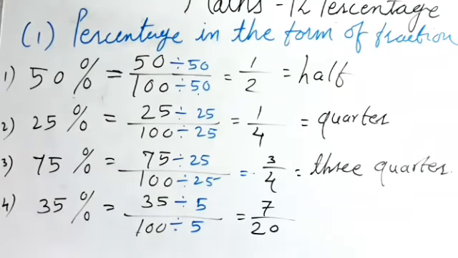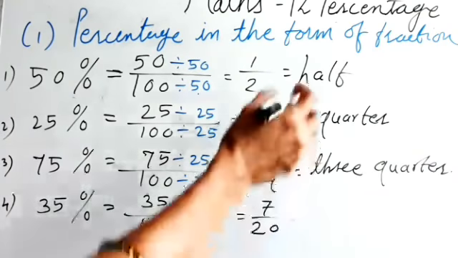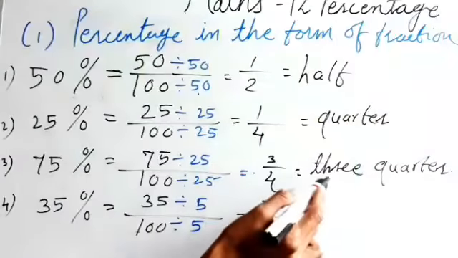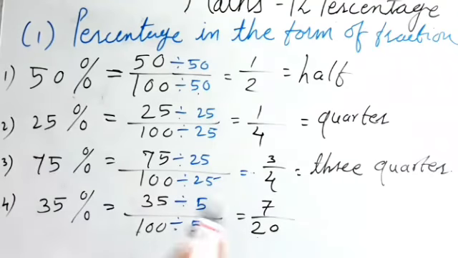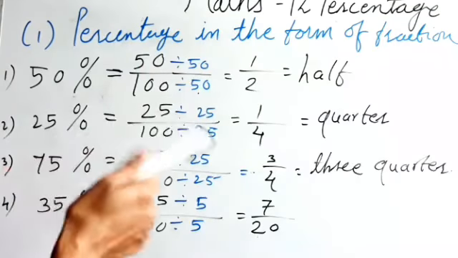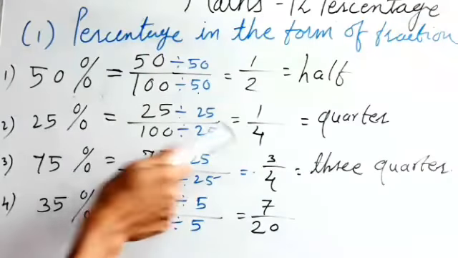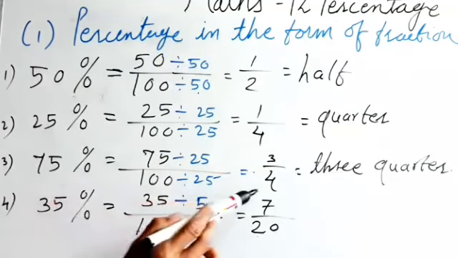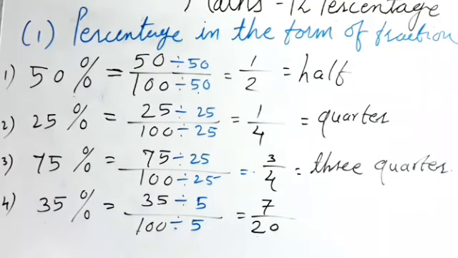So how can I say 7 upon 20 part of the whole? Here we can say half part of the whole, quarter part, 3 quarter part, and here I say 7 upon 20 part of the whole. 35% means 7 upon 20. That means 50% means 1 upon 2, 25% means 1 upon 4, 75% means 3 upon 4, 35% means 7 upon 20.